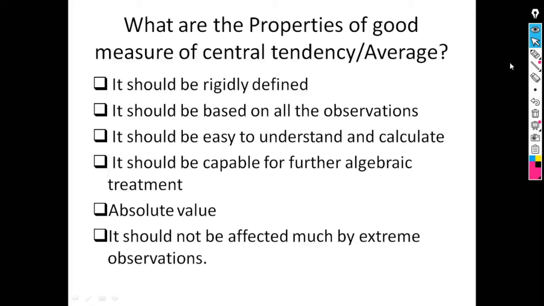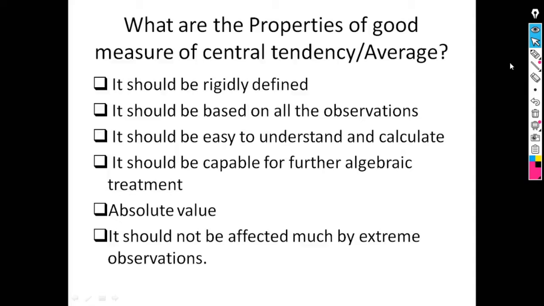Next property is it should be based on all the observations, meaning it should be representative. Next property is it should be easy to understand and calculate. That is, average must be simple to understand and it should not be complex. A common man should be able to understand and calculate it easily.